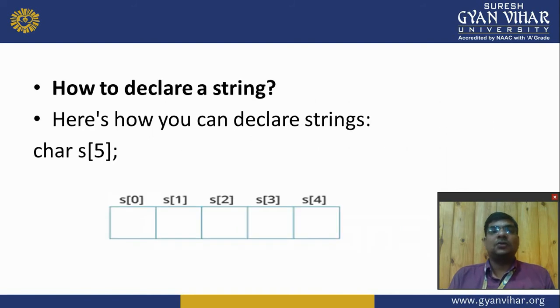Now how to declare a string? For declaration we do the same as when we declare an array in C programming: we declare a character array in the C program to store any string.